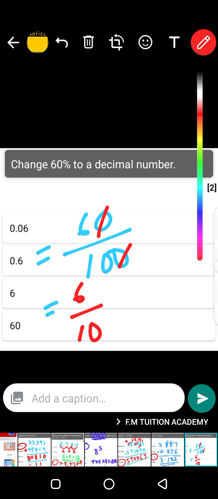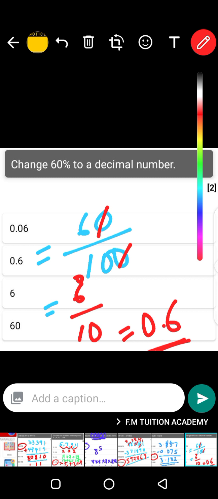Then you express 6 over 10 as a decimal. So is equal to, and then you say 10 into 6, it can't, so you put 0, you put point. Then you add 0 to this 6 here, it becomes 60. 10 into 60 is 6. So this is the answer, 0.6.